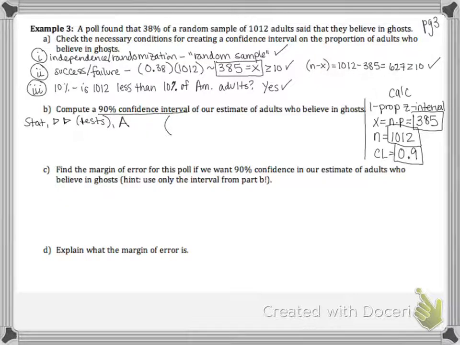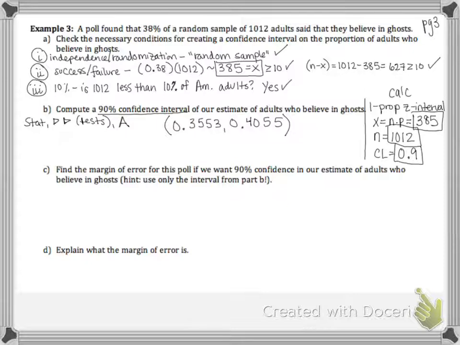It looks like this. So 0.3553 and 0.4055. What does this say?